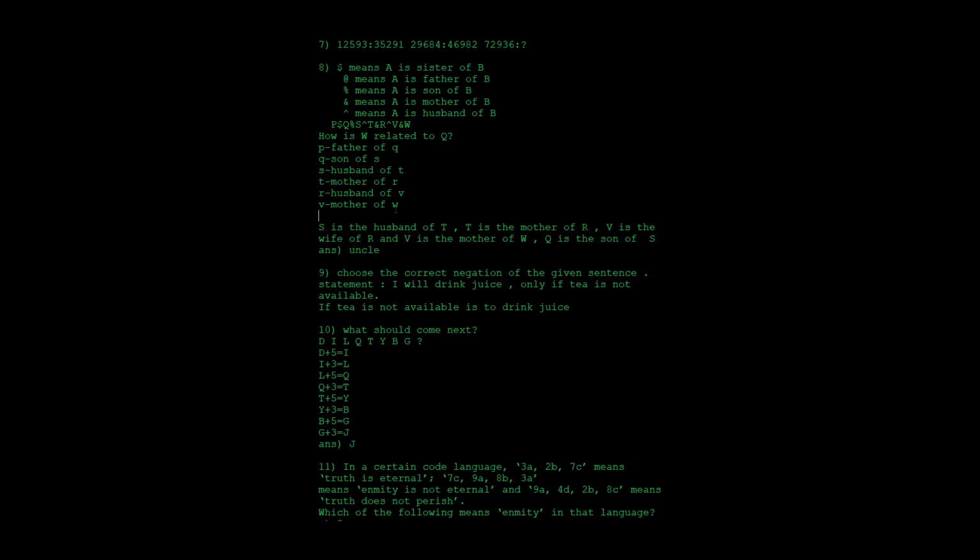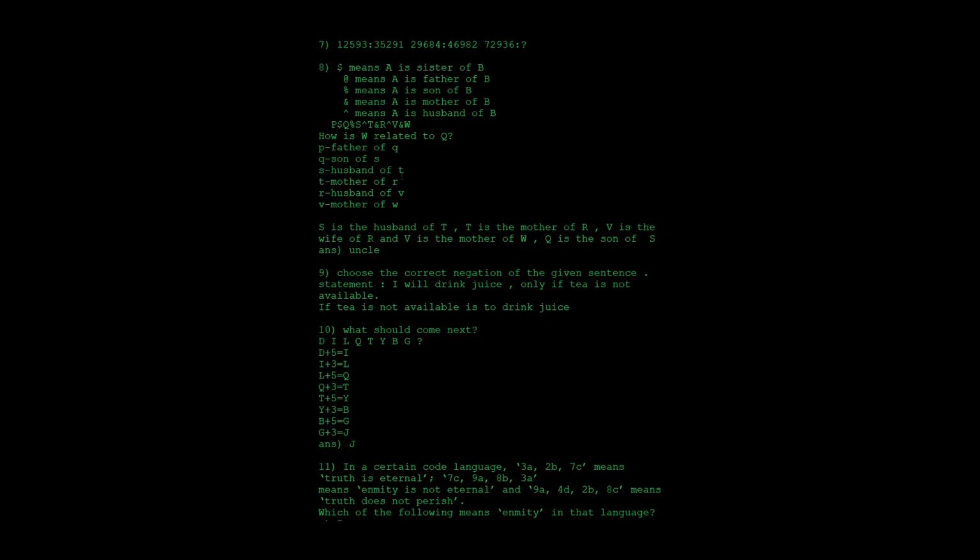Q is the son of S, and S is the husband of T, which means T is the wife and S is the husband, and both of them have the son Q. Then T is the mother of R.